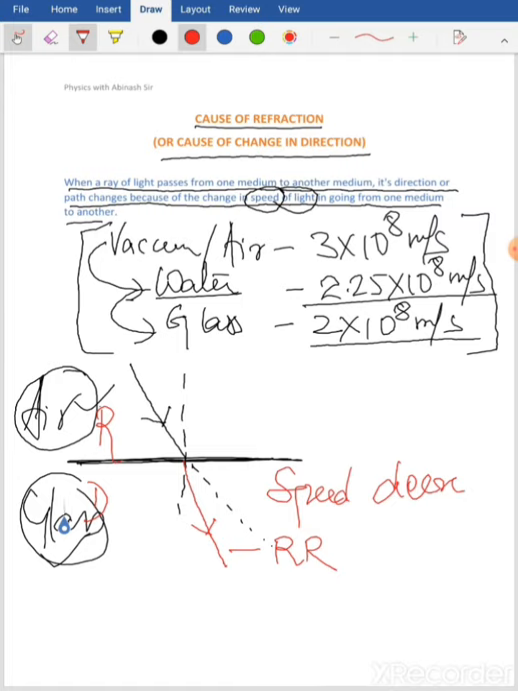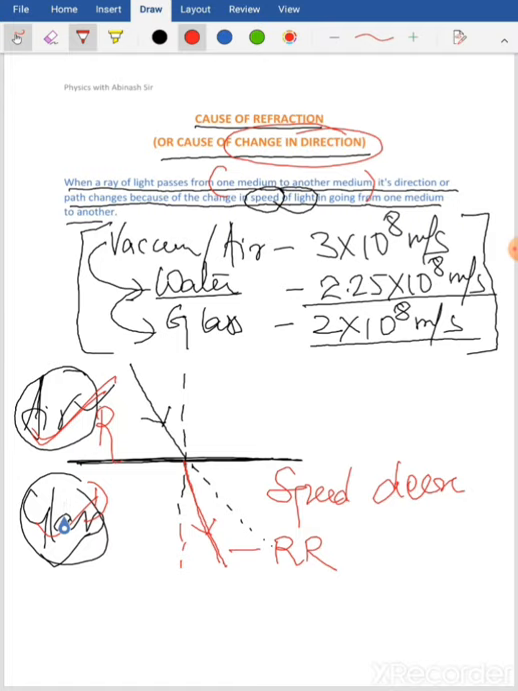So this change in direction of the ray of light when it passes from one medium to another is due to the change in the speed of light. You must remember that when the ray of light is traveling from rarer to denser, the speed of light decreases. Because the speed decreases, it changes the path and bends towards the normal.